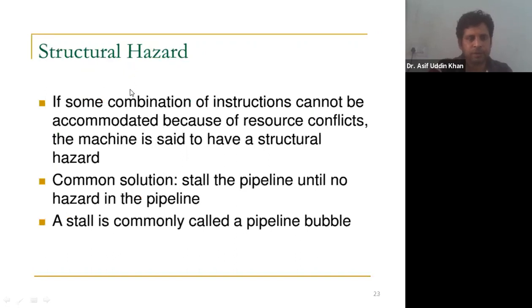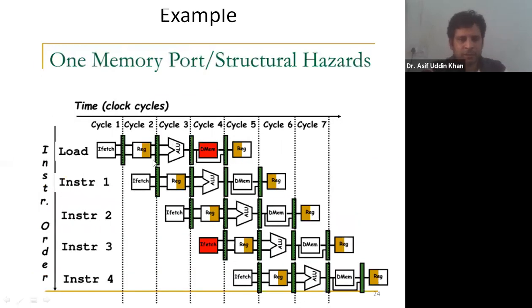So the first hazard, structural hazard, as I told you, is caused whenever two or more instructions want to use the same hardware component at the same time. If this hazard occurs, then we have to stop the pipeline. I mean, the instruction will not execute. We have to stop the execution of the instruction, and that is known as a pipeline bubble. So let us see this. You can see here